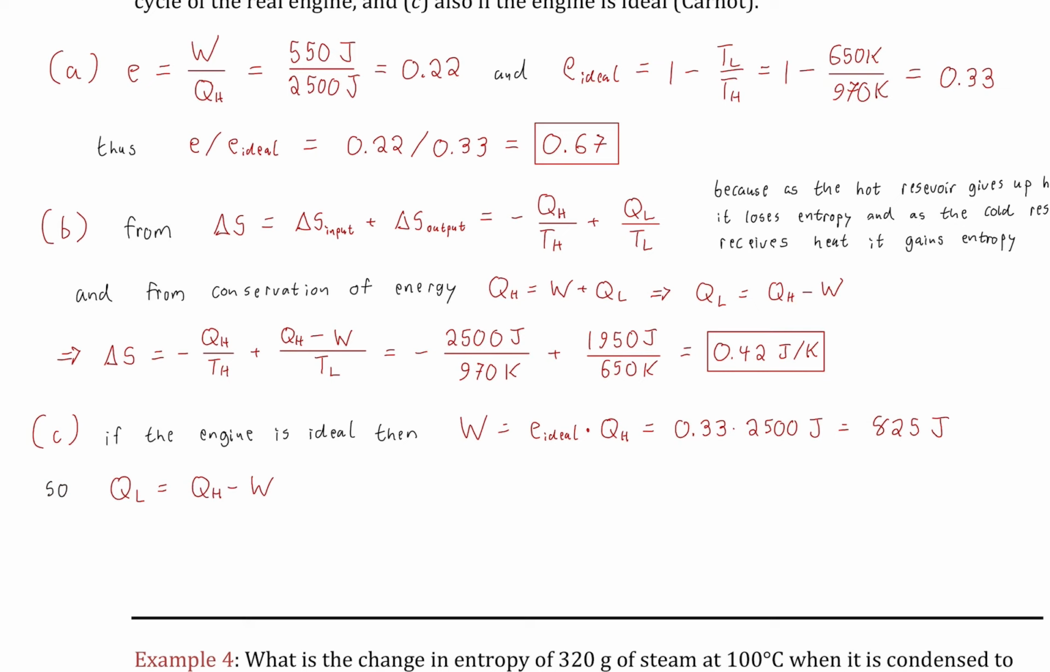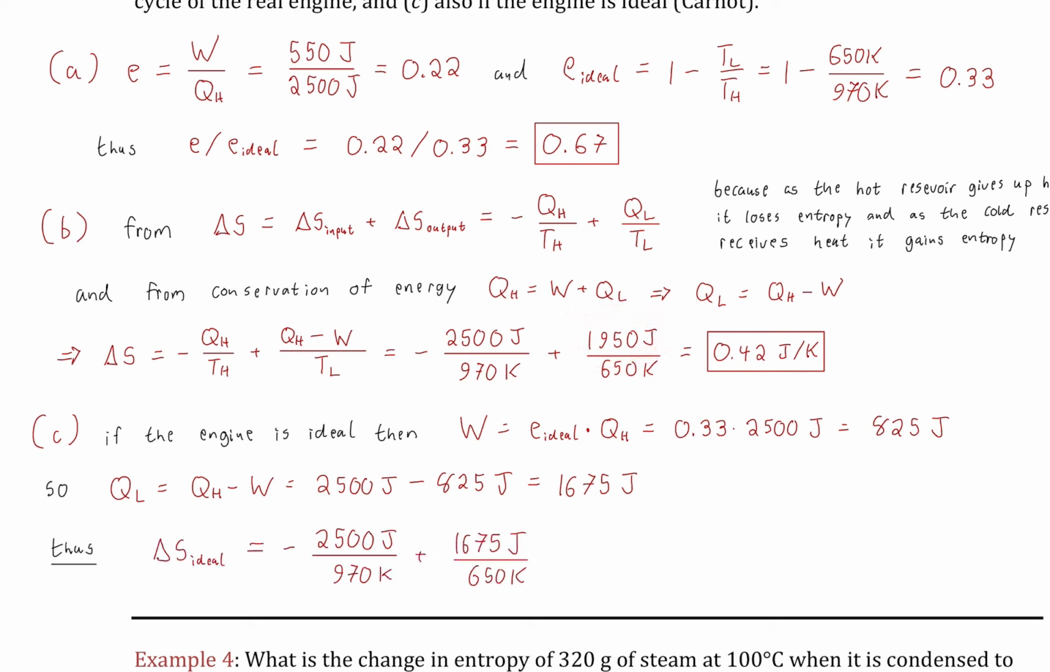So then we'll go ahead and use the first law of thermodynamics to find QL numerically, and it would be 1675. That would be the exhaust. So the exhaust is actually less than in the less efficient case. So it's doing more work with less exhaust. Well, indeed, it's more efficient. All right, so then we'll go ahead and find the change in entropy of the system with our two terms, and look what we get, exactly 0.